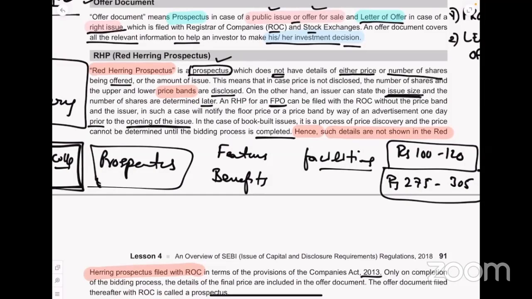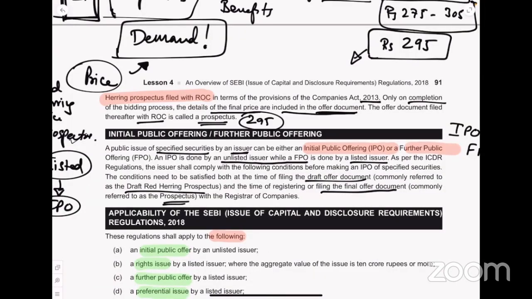As per the ICDR regulations, the issuer shall comply with the following conditions before making an IPO of the specified securities. The conditions need to be satisfied both at the time of filing the draft offer document, what we call the draft red herring prospectus, and at the time of filing the final offer document, that is the prospectus. So whether we are doing the red herring prospectus or the final prospectus, we have to follow the ICDR regulations, and only then can we make an initial public offer. This is very important for us to know.